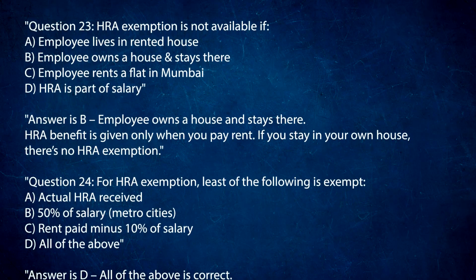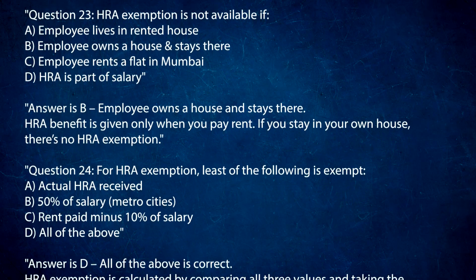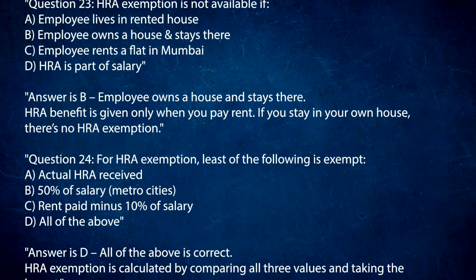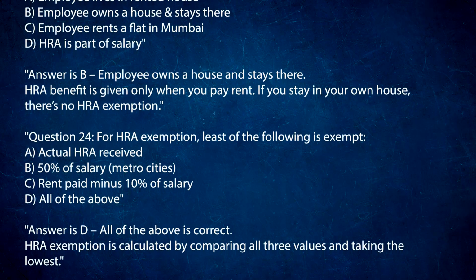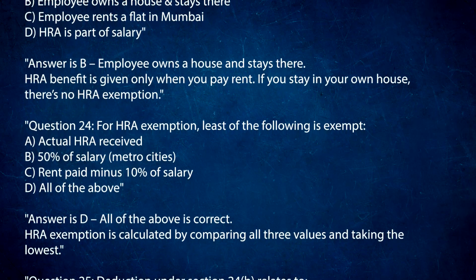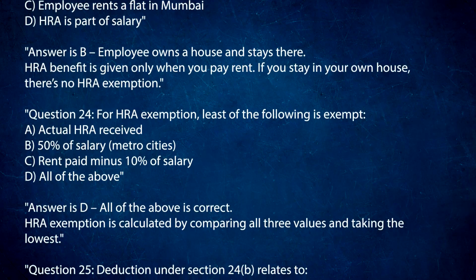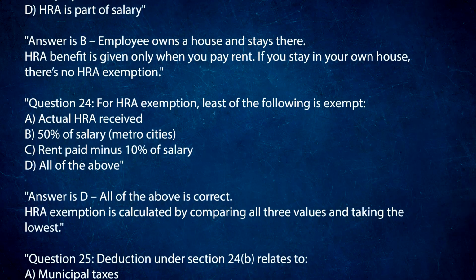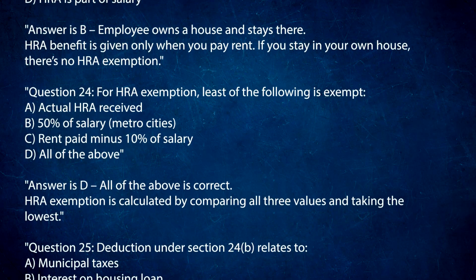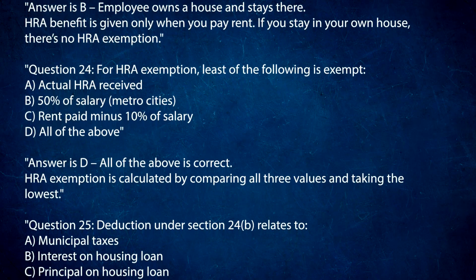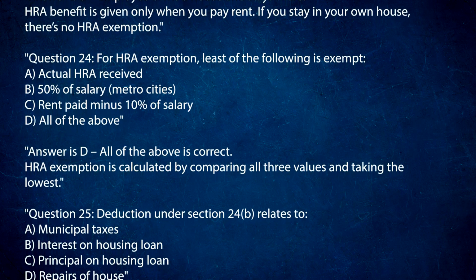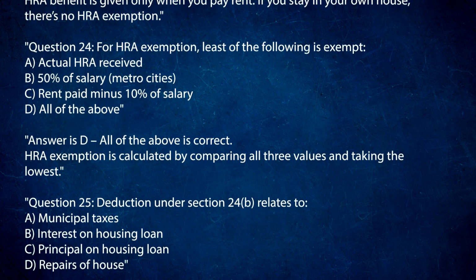Question 24. For HRA exemption, least of the following is exempt. A. Actual HRA received. B. 50% of salary, metro cities. C. Rent paid minus 10% of salary. D. All of the above. Answer is D. All of the above is correct. HRA exemption is calculated by comparing all three values and taking the lowest.